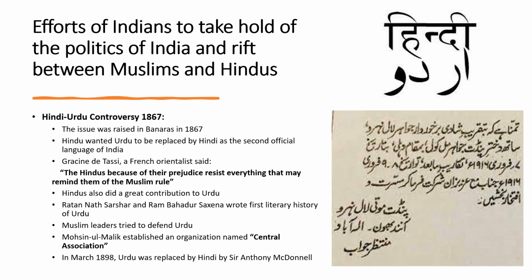Students, Hindus actually were not just trying to replace Urdu, they were trying to erase everything that may remind them of the Muslim rule. They were trying to eliminate everything that was related to Muslims in India. It was their prejudice that they were trying to do this.